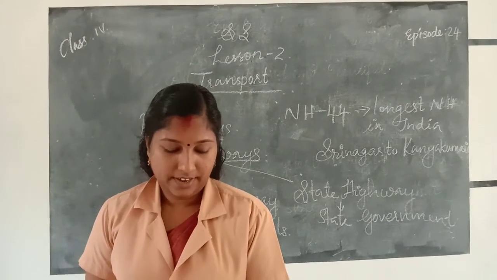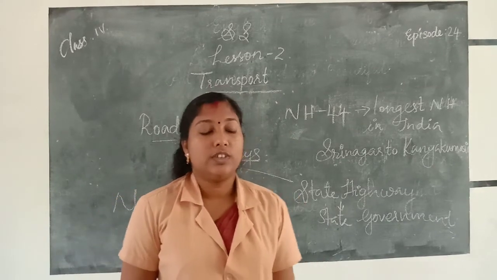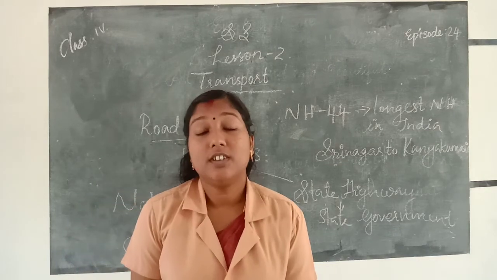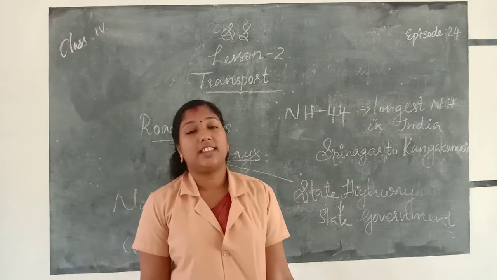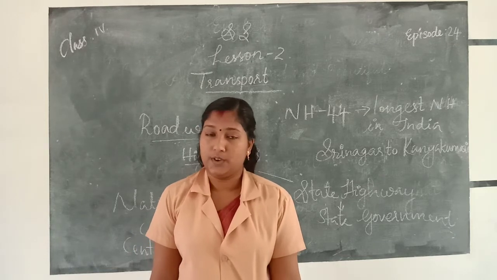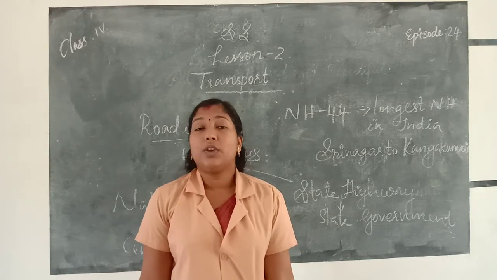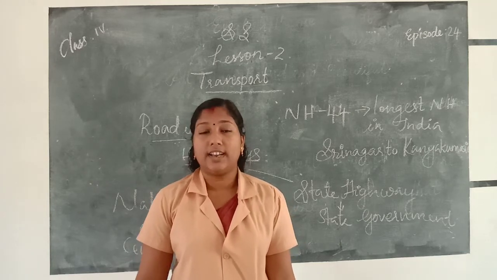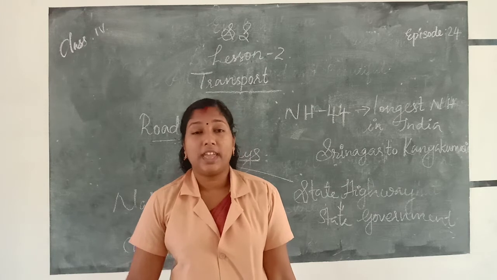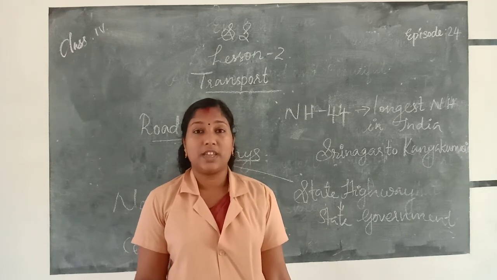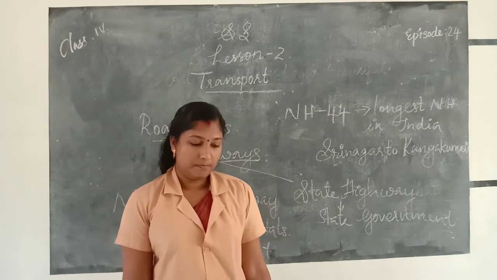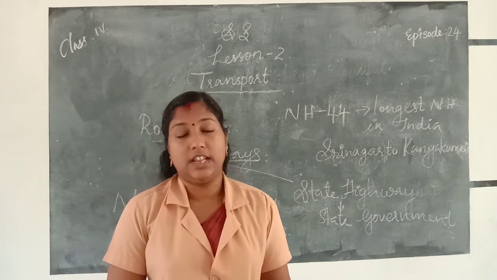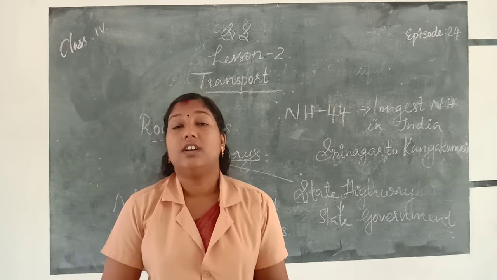Next one, airways. We know which is the fastest means of transport: the aeroplane. Aeroplanes are the fastest means of transport. We use aeroplanes to transport important goods, and mails are also sent by aeroplanes. Then we use helicopters.